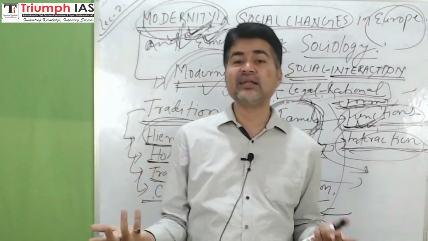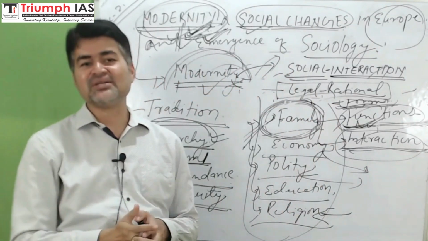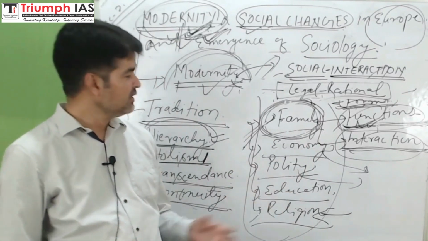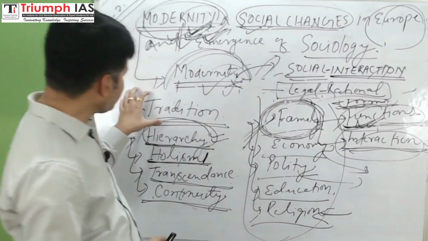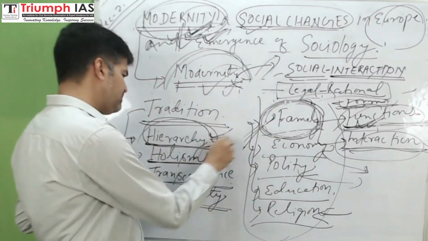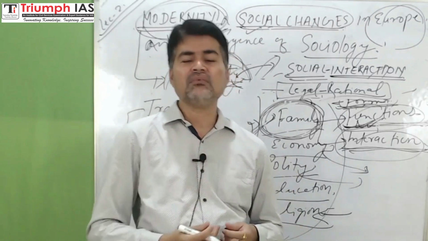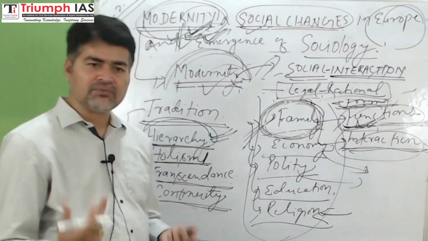They were exploited a lot in that religious institution, and in other religions also. So hierarchy is an important feature, theme, or characteristic of tradition.